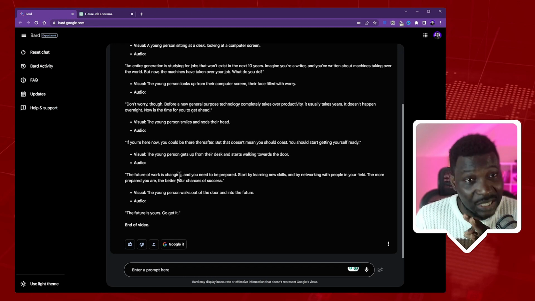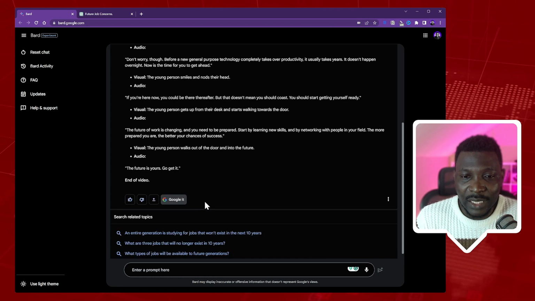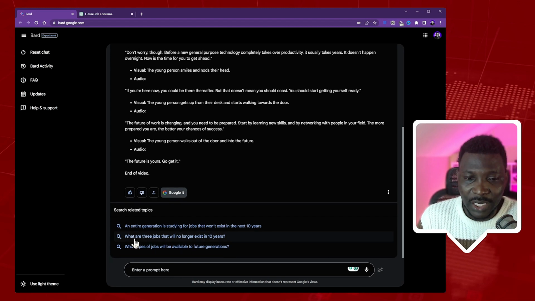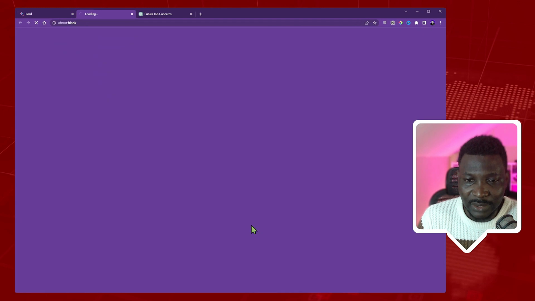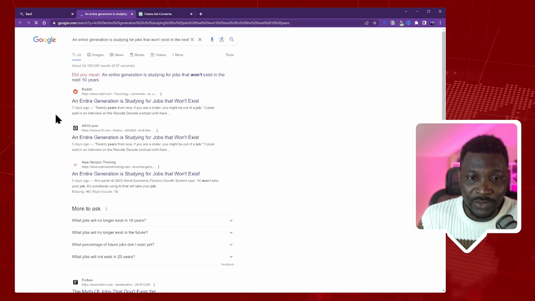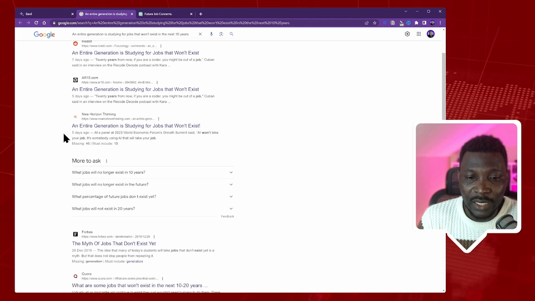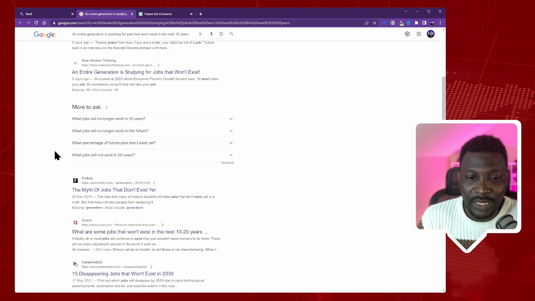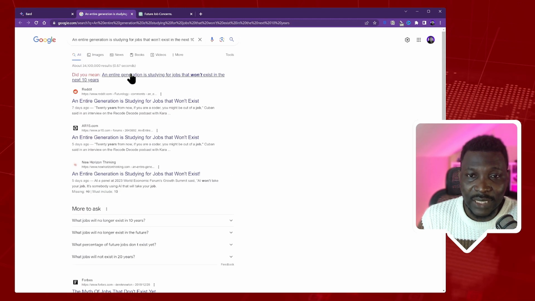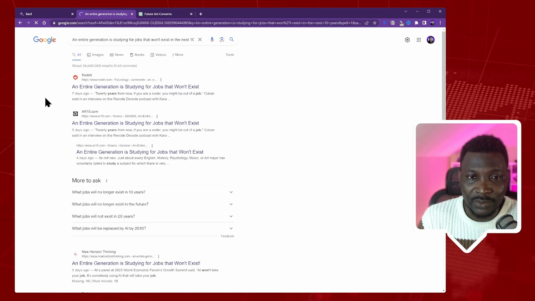That's a nice UX. Now, if I click on Google it, it says related topic, search related topic, which is a good thing because it can help you verify the information. If you look at it, it says an entire generation is studying for jobs that won't exist in the next 10 years. So let's search that. By the way, that came from, you see, myth of jobs that don't yet exist. You can see that, did you mean an entire generation is studying for a job that would exist in the next 10 years? So you see, there's nothing here, but it shows you a lot of links, which is good.